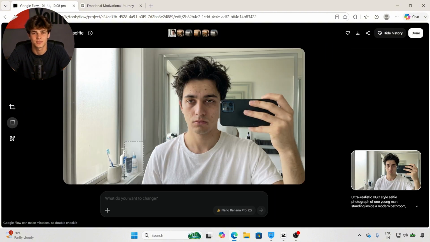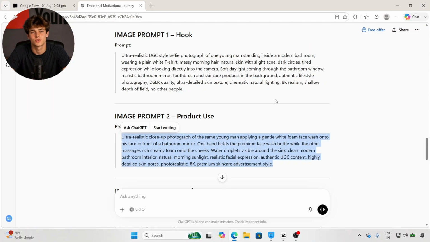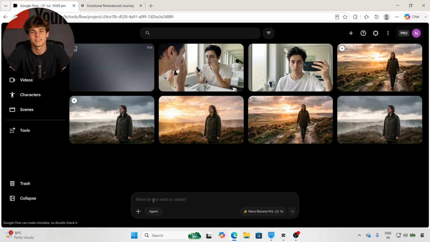As you can see, the product is clearly visible in the image. The character also looks realistic. Everything blends together naturally. Now generate the remaining images using the rest of the prompts. Once all your images are finished, it's time to create the videos.